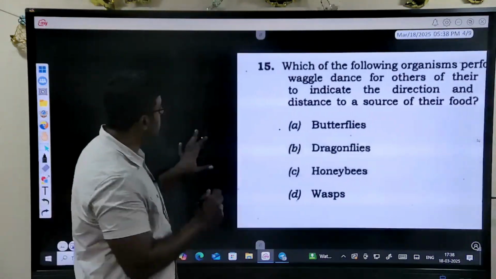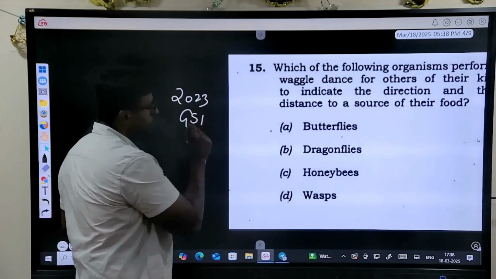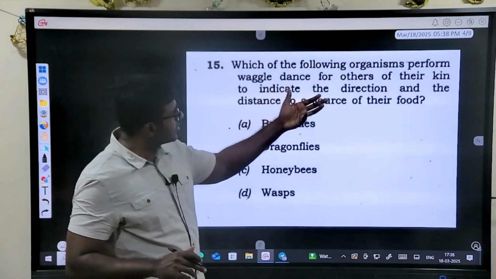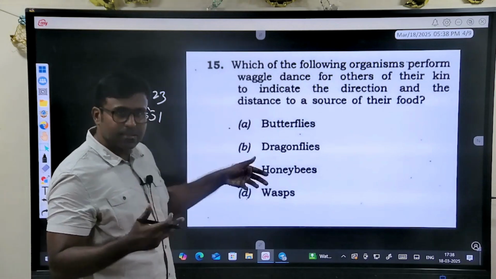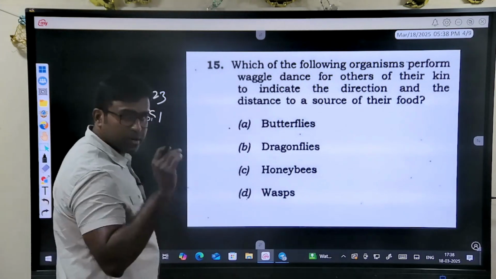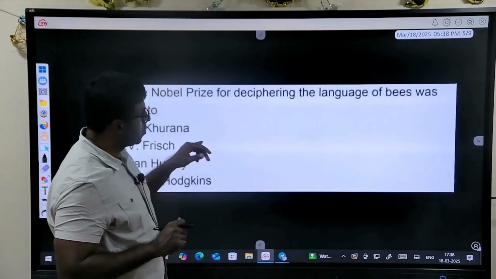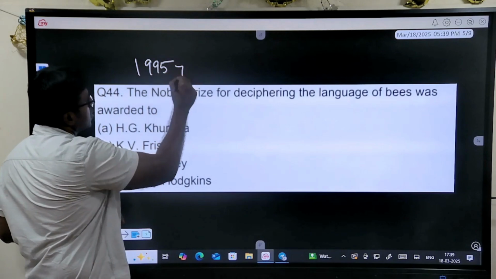This is again a question in 2023, in GS paper 1. Waggle dance of which of the animals? What animal is concerned? The answer is honeybees. But what I want you to check is, this is a previous year question. Look at it. This question is from 1995.